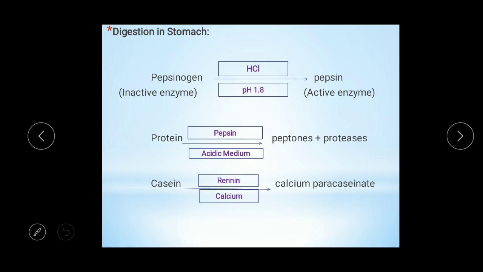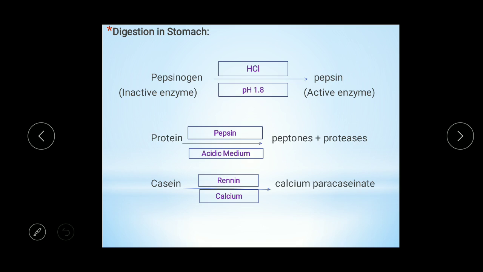Now the action of pepsinogen. Pepsinogen is the inactive form of the enzyme which is secreted by peptic cells. This inactive form is converted into the active enzyme pepsin under the action of HCl. So there is one more function of HCl: it converts an inactive enzyme, or proenzyme, into an active enzyme.